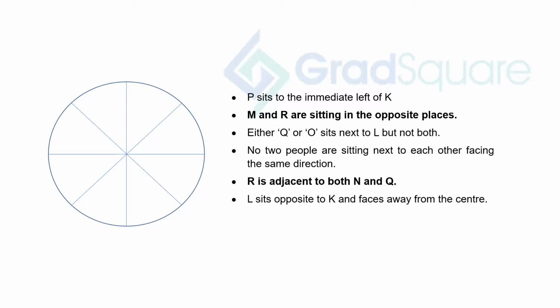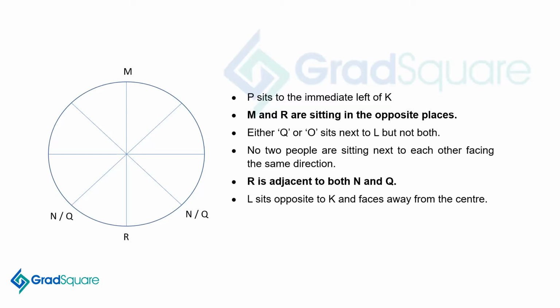So M and R are sitting in opposite places, which is direct correlation. And then R is adjacent to both N and Q, means R is in between N and Q. So it becomes easier for us to take these two statements than anything else. So let me just mark this into the arrangement. I've taken R and put them opposite that. Now we know that N and Q can be on either sides. Right? So we don't know where is N and where is Q, so I marked the two options with a slash there.